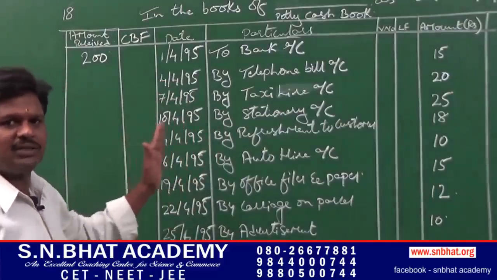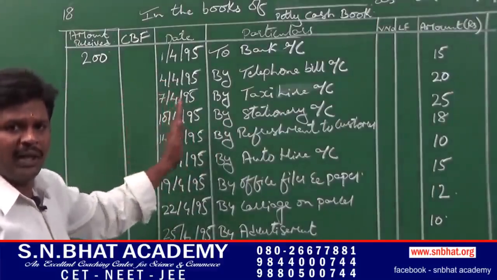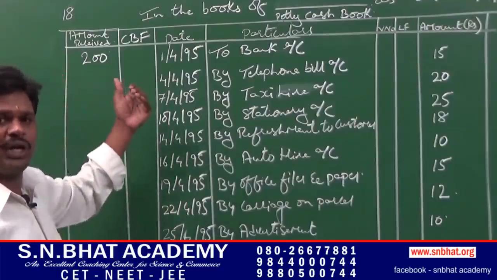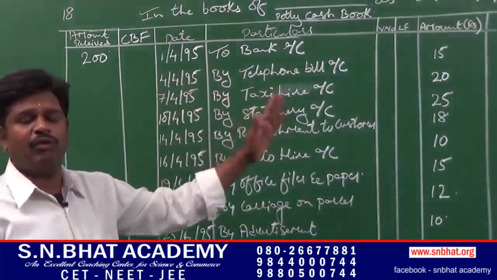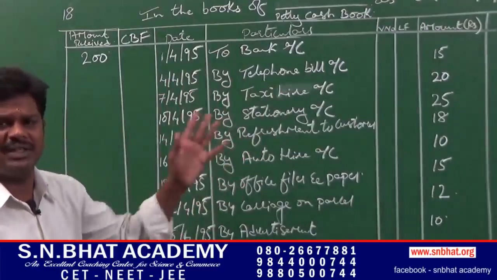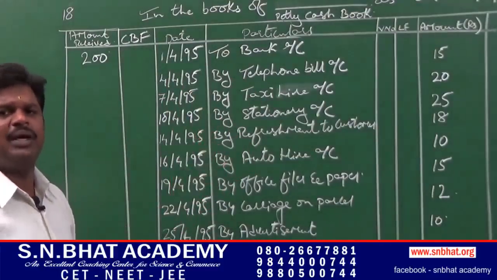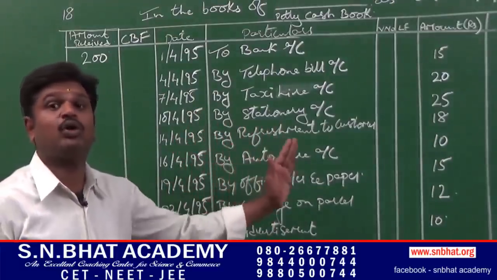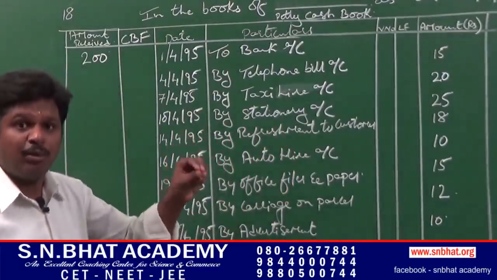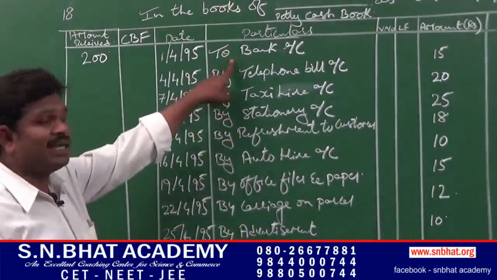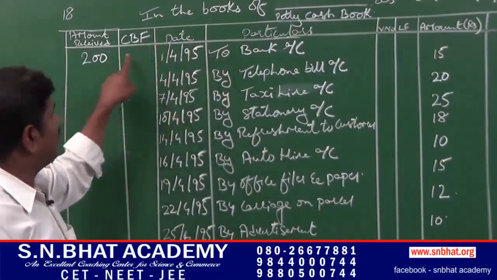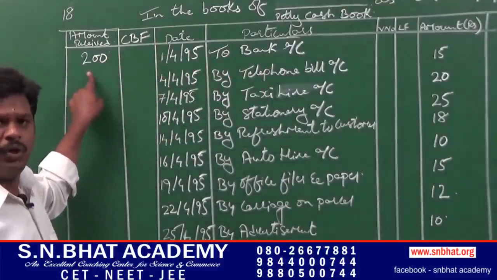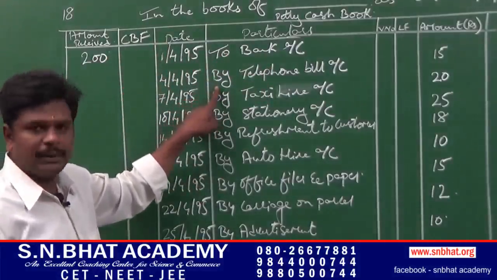On the left hand side, that is debit side, we will write to bank, to cash, to sales. That is on the debit side, we have to write to, that is for incoming. On the credit side, for expenses, we have to write by purchases, by furniture purchased, by salary paid, by wages paid. That is for the amount spent, that is credit what goes out. Follow the same rules here. That is for incoming, that is cash received, we have to write to bank, that is check received to bank rupees 200. For amount spent, we have to write by.